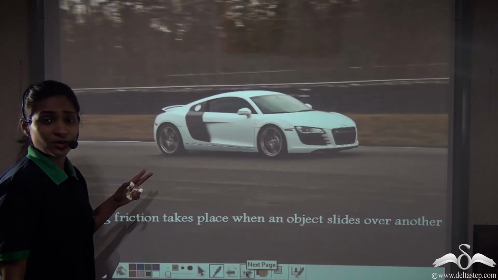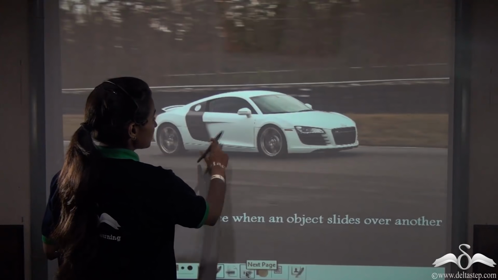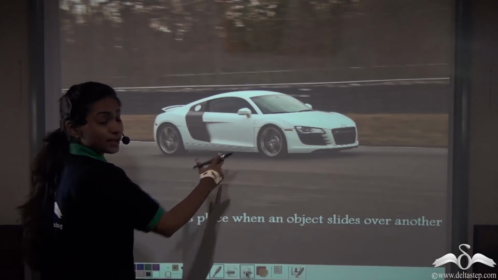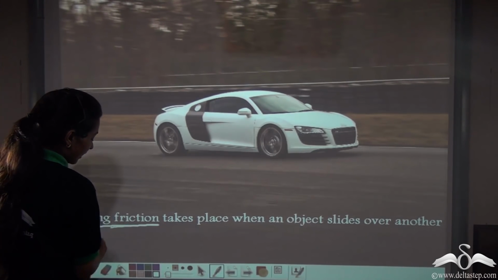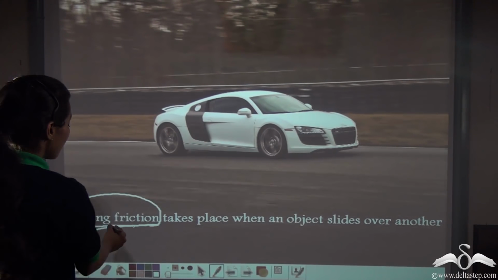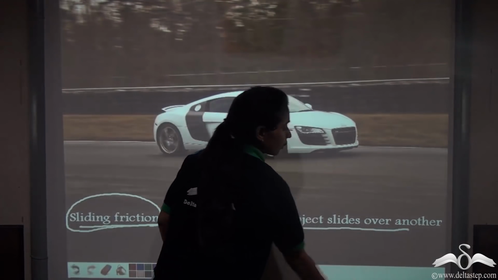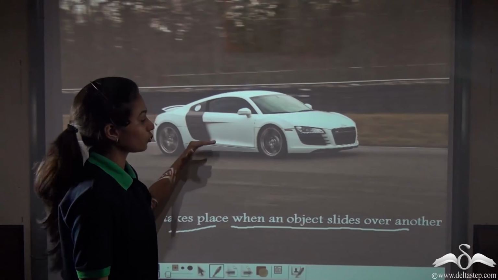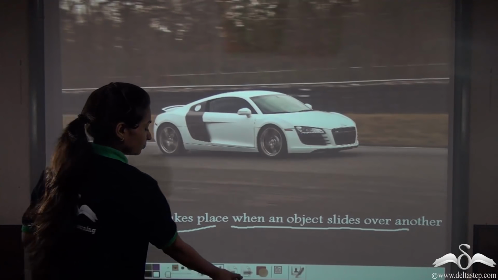So is there no friction when the car starts sliding? No, there is. When the car starts, there is some friction due to which we can actually apply brakes and stop the car. This friction is called sliding friction. As the name suggests, sliding friction takes place when an object slides over another. Here this object is the car and it is sliding over the road. So this friction is called sliding friction.